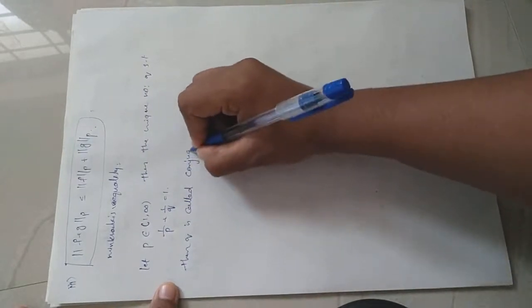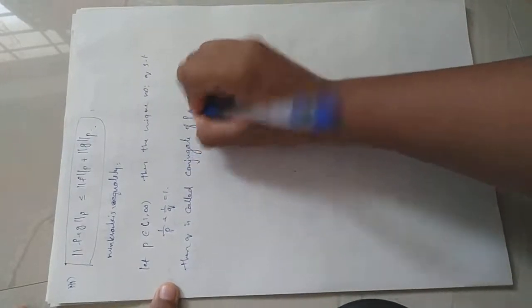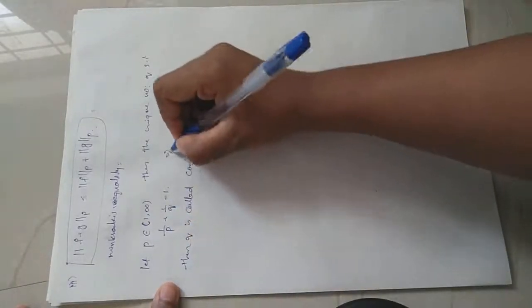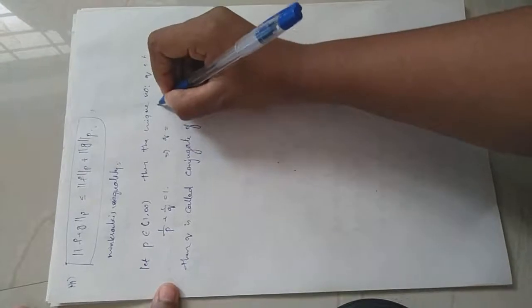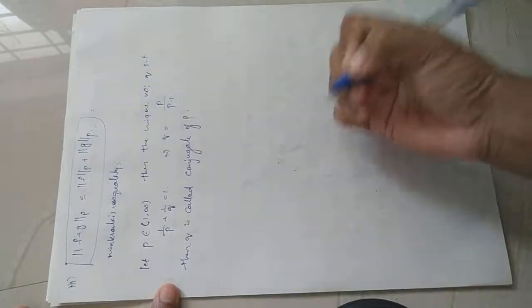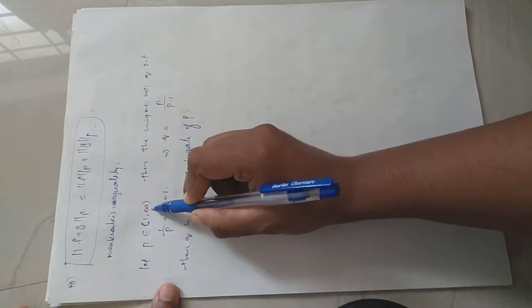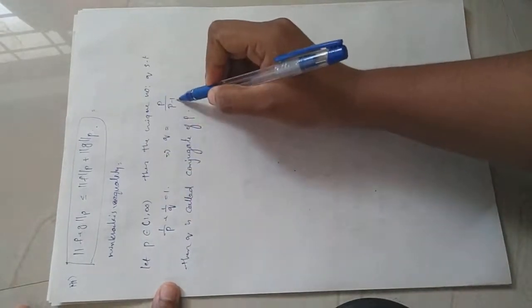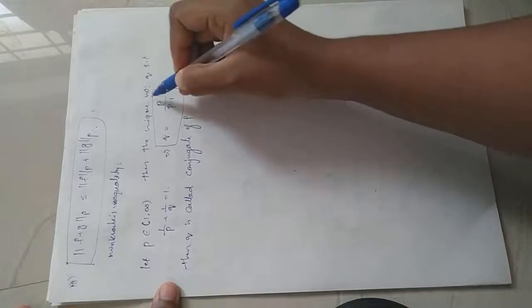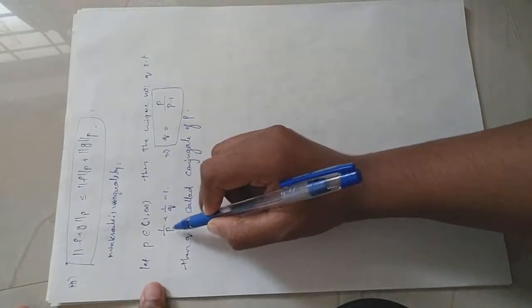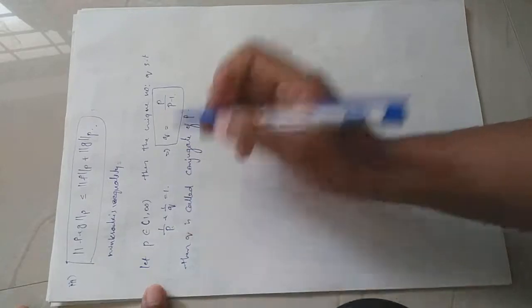You can solve that when 1 by p plus 1 by q equal to 1, q will be equal to p by p minus 1. So when p belongs to 1 comma infinity, q equal to p divided by p minus 1, and this number q is called the conjugate of p. And p will be the conjugate of q.